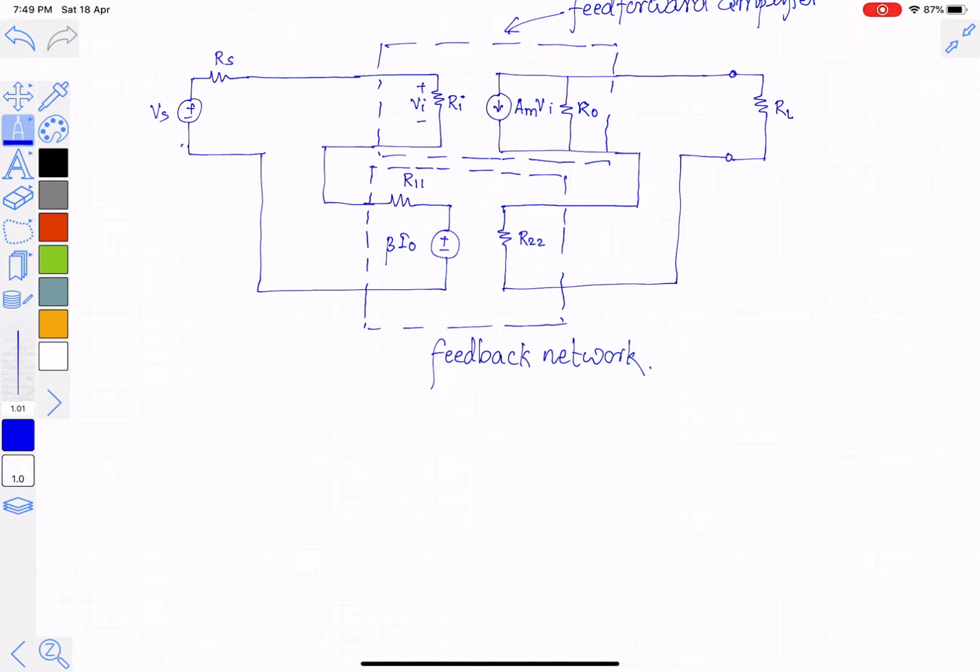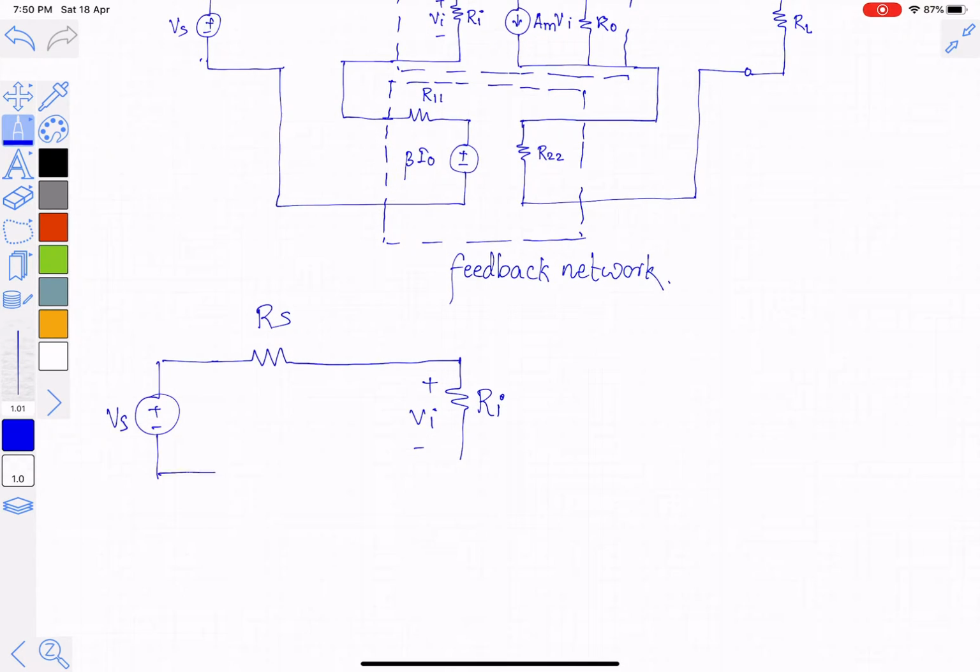For example, in this case, I will be duplicating the feedback network on the input side. So we have Ri, plus minus Vi, Rs, and Vs, plus minus Vs. The feedback network is duplicated here.